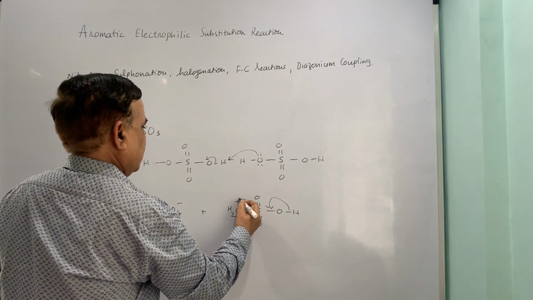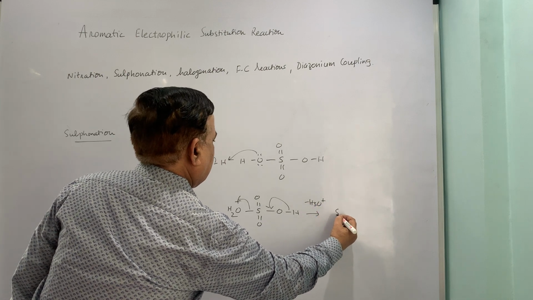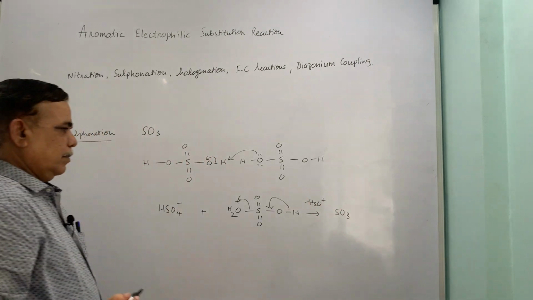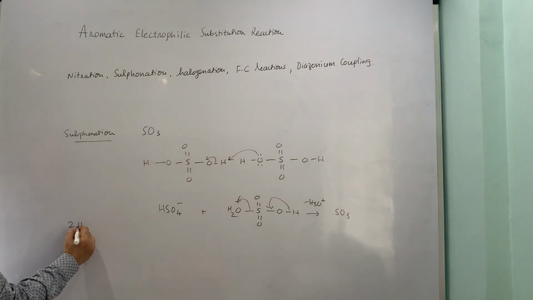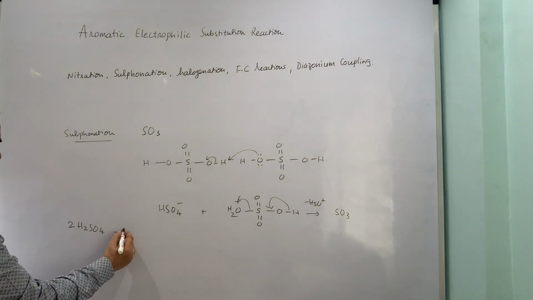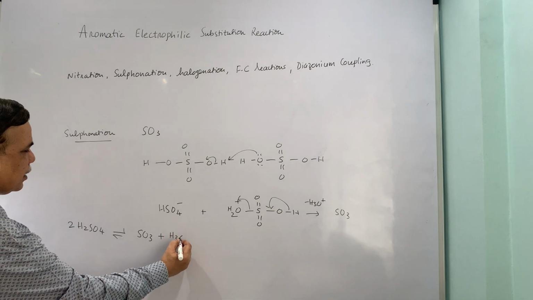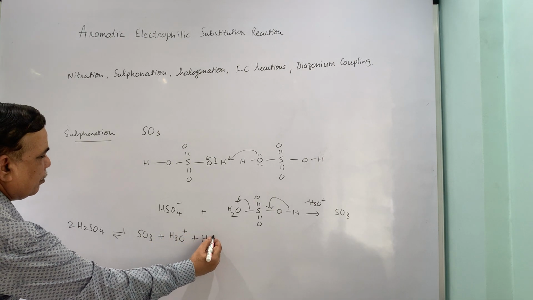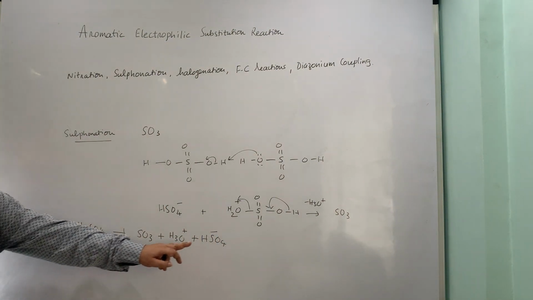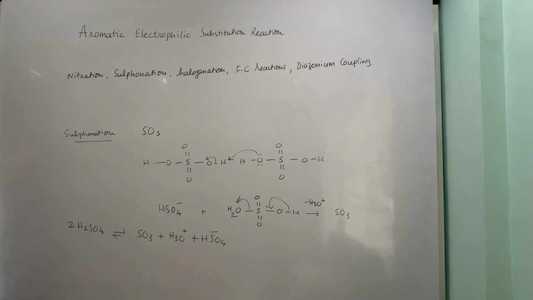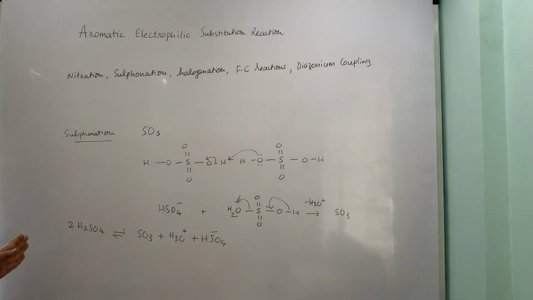Later on this loses H3O plus and you get SO3. So, when you write the chemical equation, it is 2 molecules of sulfuric acid interacting to form SO3 plus H3O plus plus HSO4 minus, right. Now, this is the electrophile, this is a conjugate base, the one which is obtained when this kind of acid base interaction takes place.